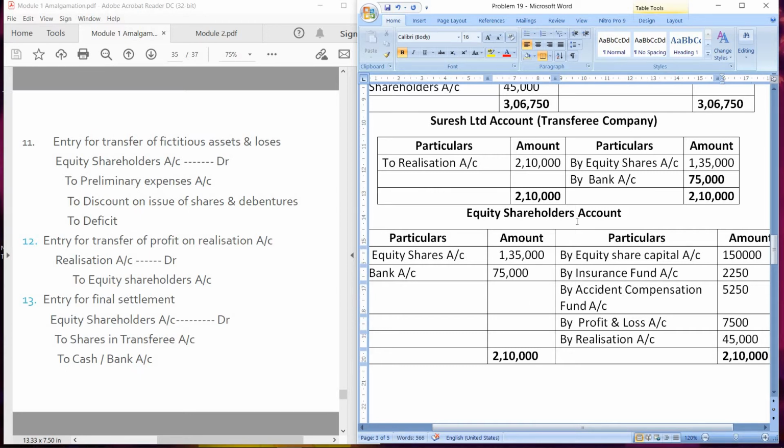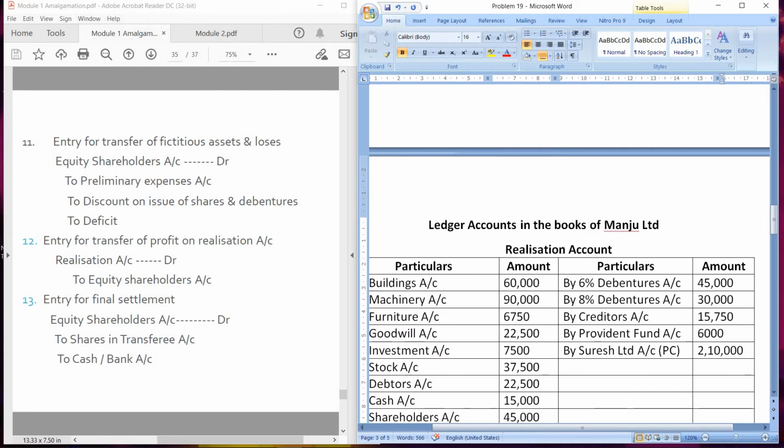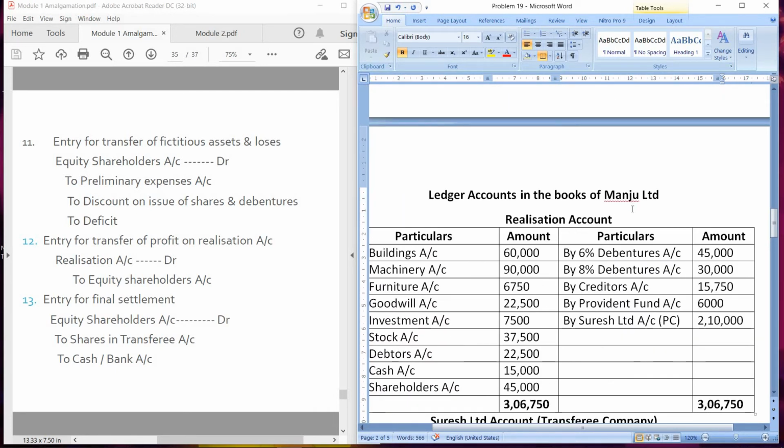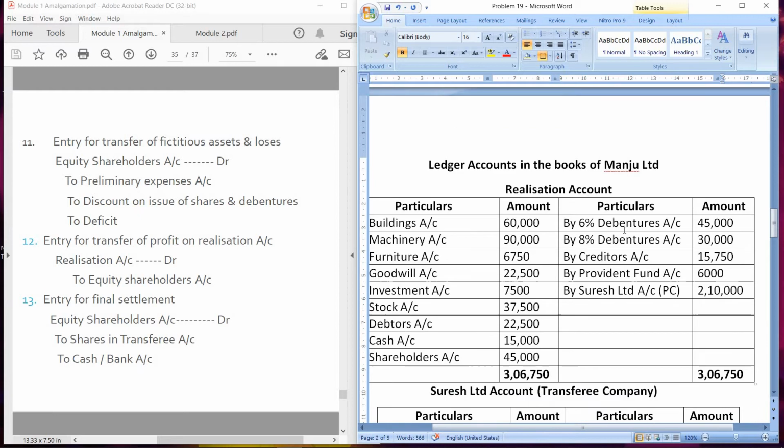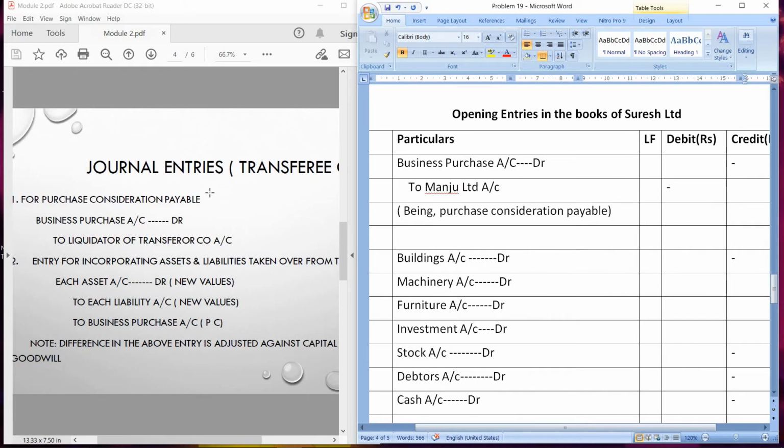Alright, so we are done with preparing ledger accounts in the books of transferor company. Now let us start with the journal entries in the books of transferee company. Now opening entries in the books of transferee company, that is Suresh Limited.